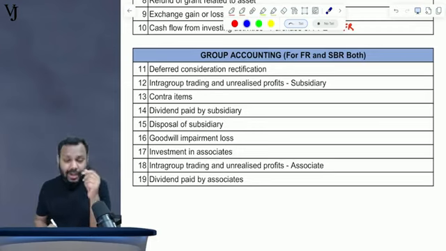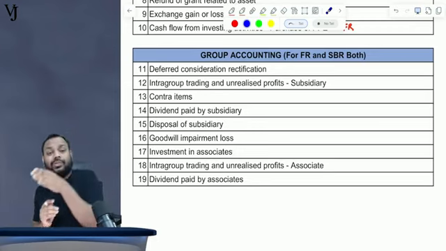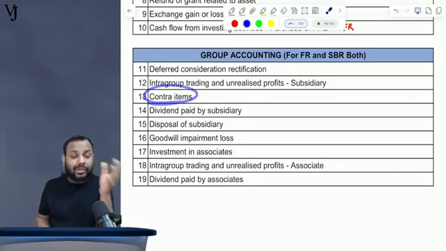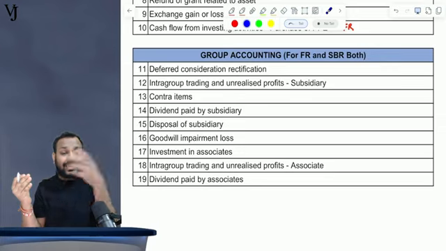Intra-group trading. What would be the treatment when the parent sells goods to the subsidiary, and when the subsidiary sells goods to the parent? Everything. What are the contra items? Goods, trade receivable, trade payable, cash in transit, goods in transit.